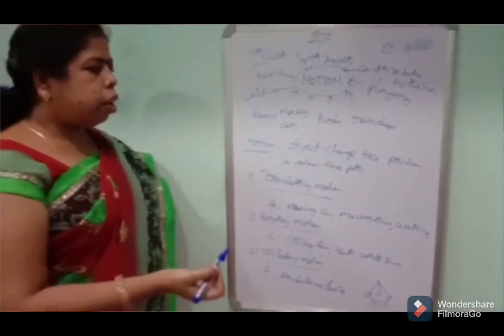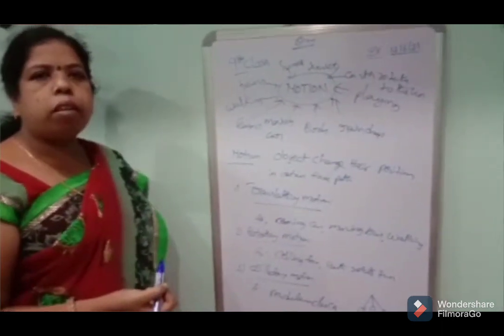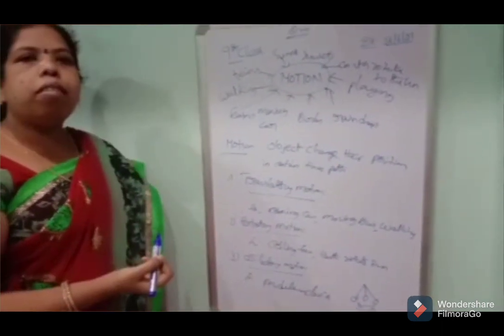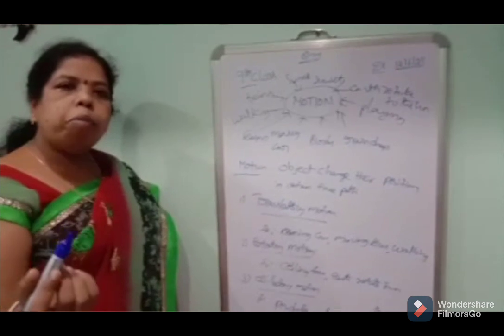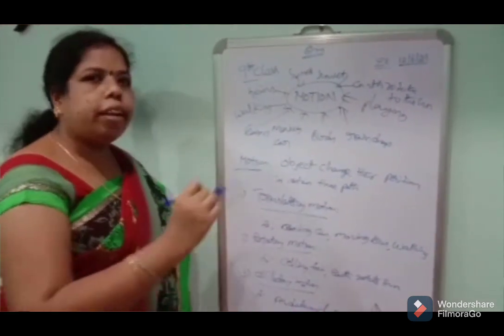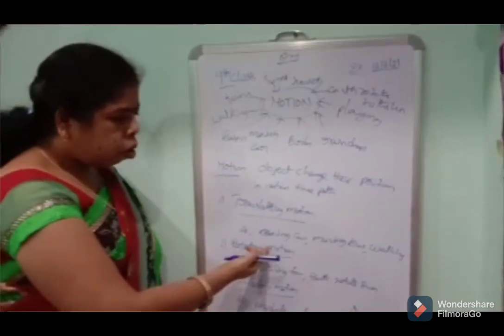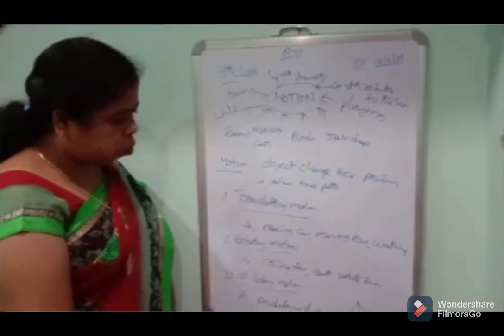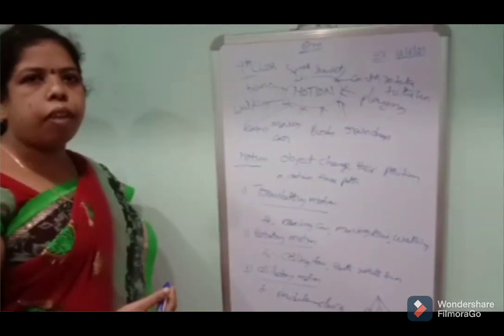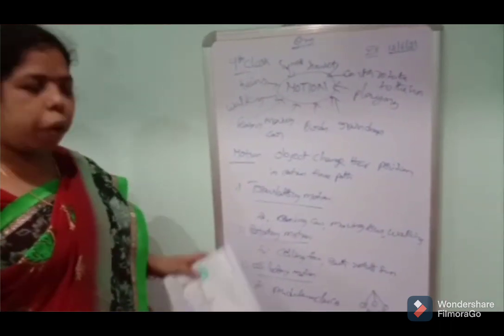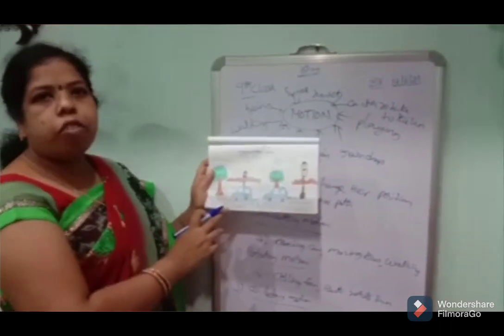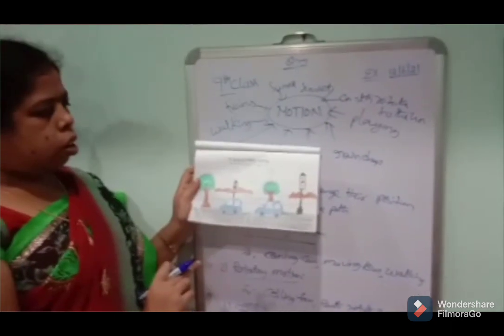Once again, we can repeat translatory motion. Translatory motion means the object moves on a straight line. For example, a moving car, a moving bus, walking. For example, look at the image of translatory motion.